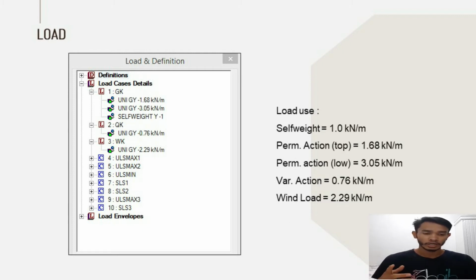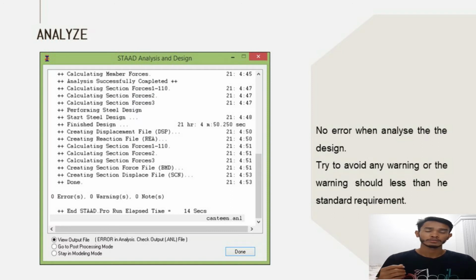After we proceed with the load, we need to analyze the whole building structure, whether it fails or not. From my design, with the sizes I proposed, it does not fail or give a warning. A warning appears when the result is less than the requirement.